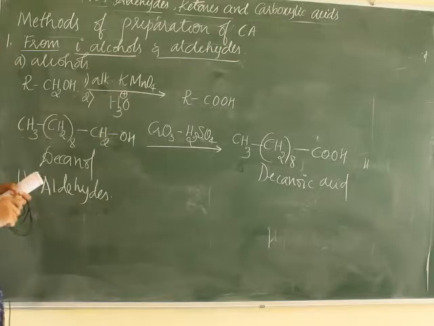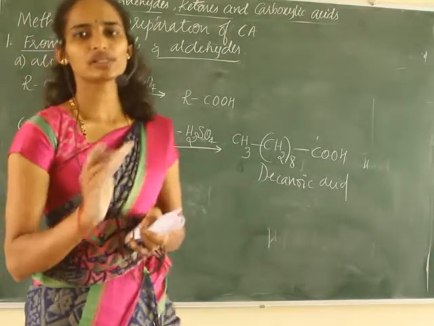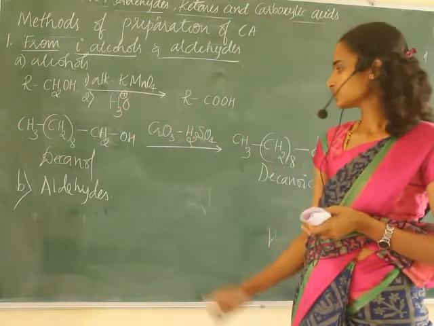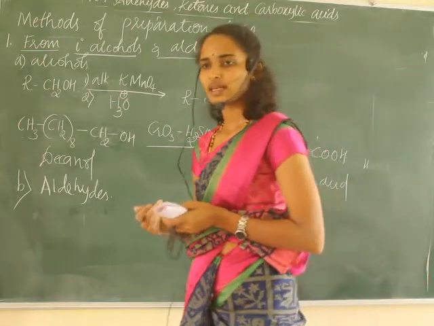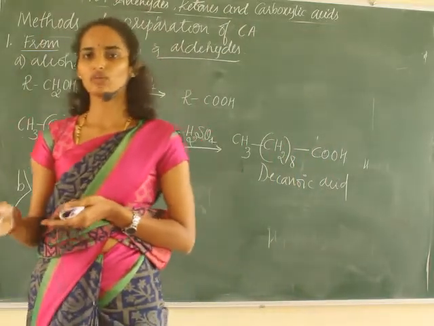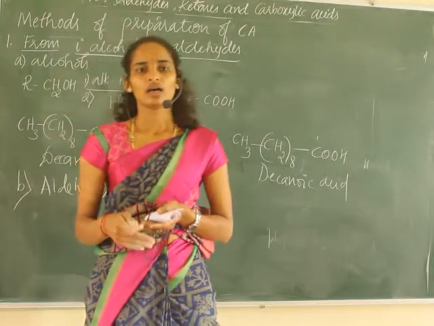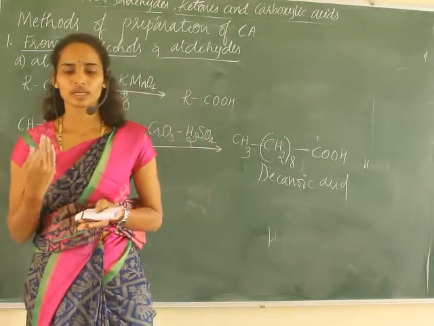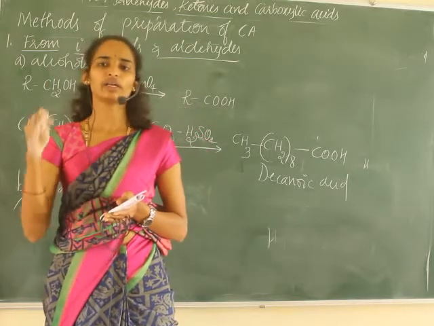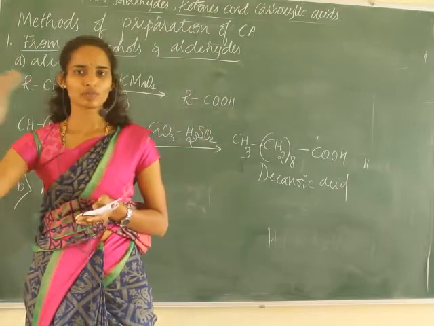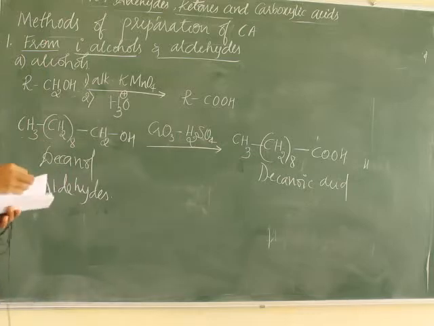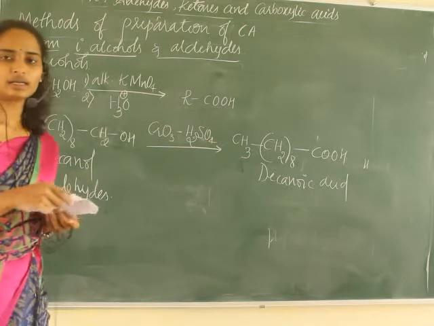Aldehydes, we already studied that mild oxidizing agents like Tollens' reagent or Fehling's solution give carboxylate ions, which on hydrolysis give carboxylic acids, or oxidizing agents like KMnO4 or HNO3 also lead to the formation of carboxylic acids, right? From alcohols, it requires some strong oxidizing agent. As we know, alcohol to aldehyde or ketone, aldehyde to carboxylic acid, right? This is about preparation from primary alcohols and aldehydes.